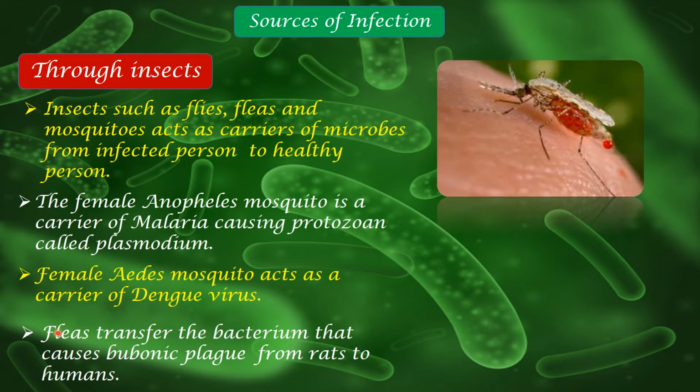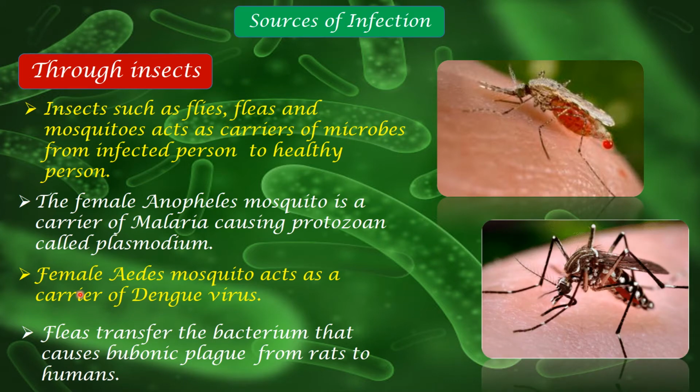All right. Next, the female Aedes mosquito acts as a carrier for the dengue virus. So you might have definitely heard about malaria and dengue. So this is Aedes mosquito. See the body, the physical structure of the mosquito. You could see the difference. See how the legs are here and how the legs are here. See the entire structures, everything differs over here. So this is the female Aedes mosquito.